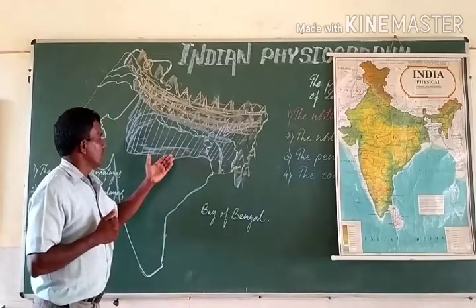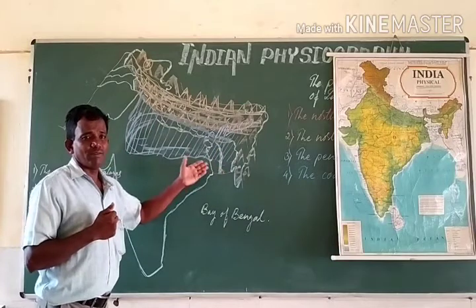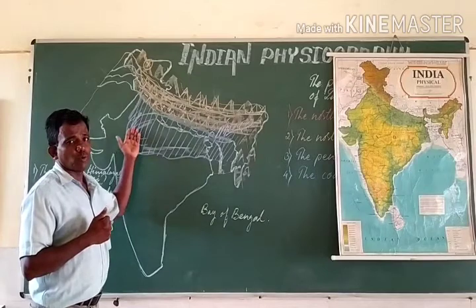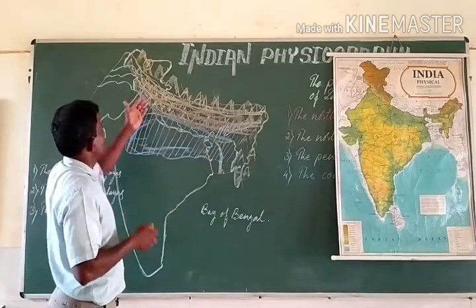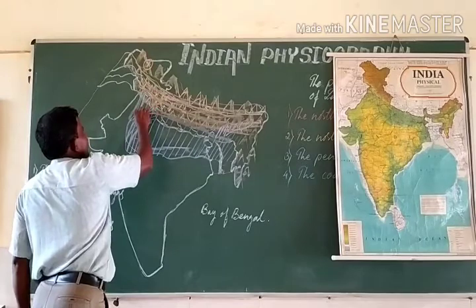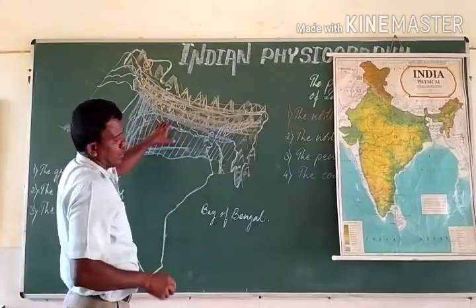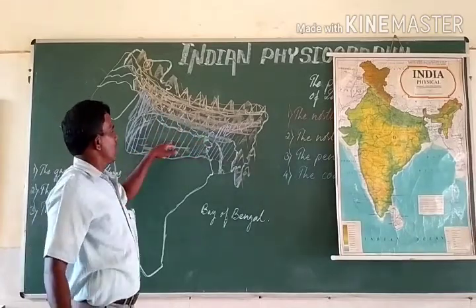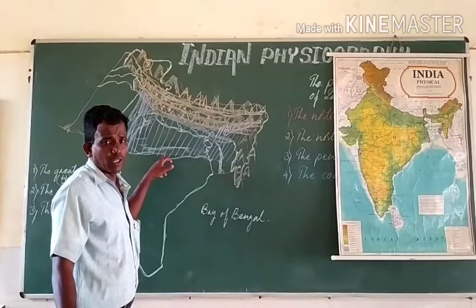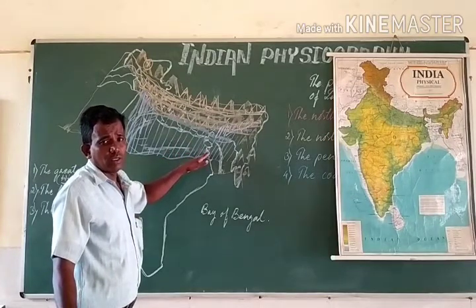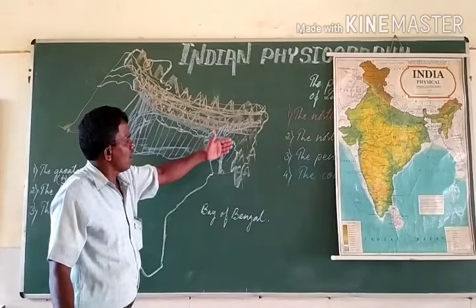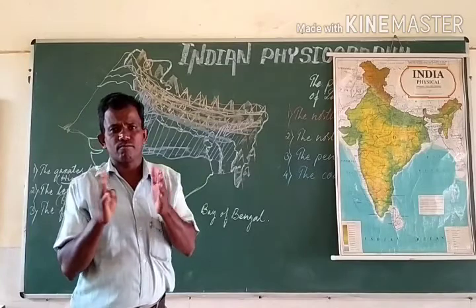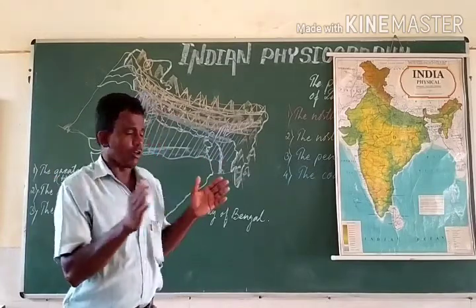Naturally the soil has become very fertile because of the alluvial soil deposited by the river Satluj, in Punjab, Haryana, in these states. And this Uttarakhand, Uttar Pradesh, Bihar, Jharkhand, northern parts of Madhya Pradesh and West Bengal, these states are consisting of the plain land or the northern plains.